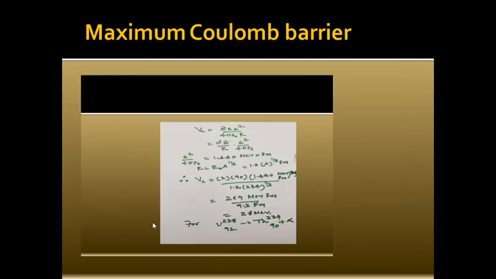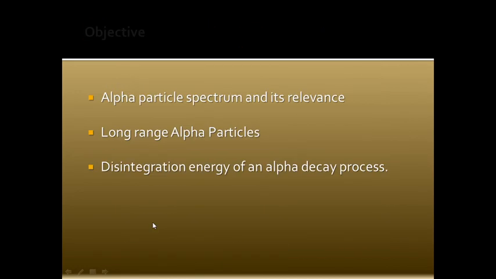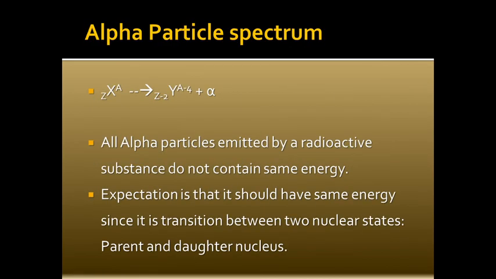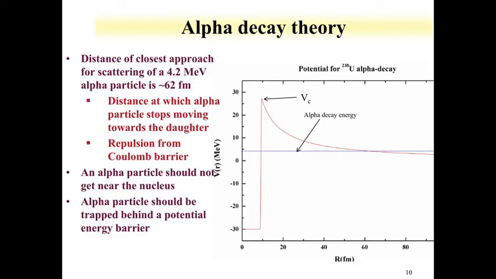Right, now let me quickly summarize what we have done. What we have tried to understand in this entire presentation is the alpha decay paradox. In order to understand it, we need to understand the potential diagram between two charged particles. Here the two charged particles are the alpha particle and the daughter.